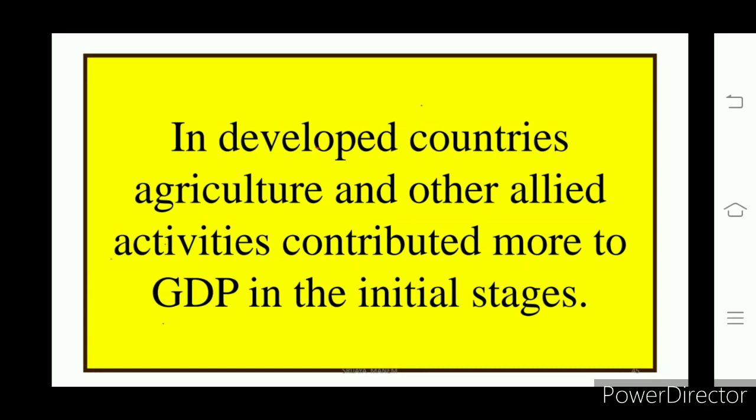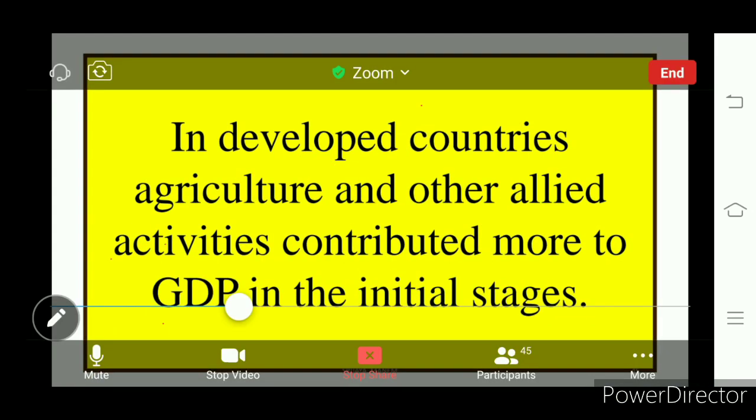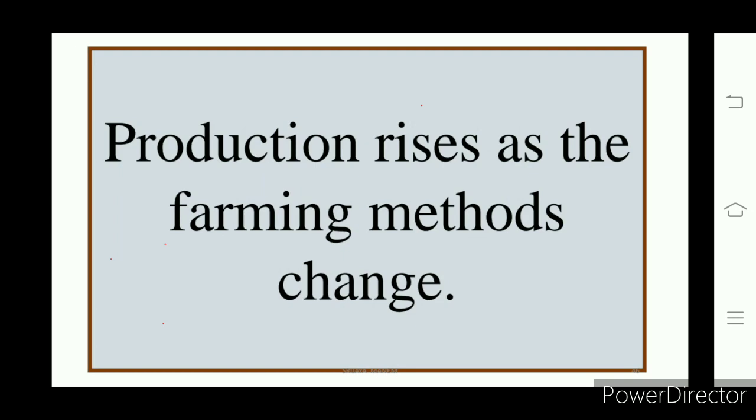So which sector became very important for the growth of GDP in the initial stage of the developed countries? It is the agriculture sector. Agriculture sector was given much importance in the developed countries in their developing stage. To the GDP they contributed much more. Later what happened? Some changes came in farming methods. Earlier, they cultivated the crops in a traditional way.